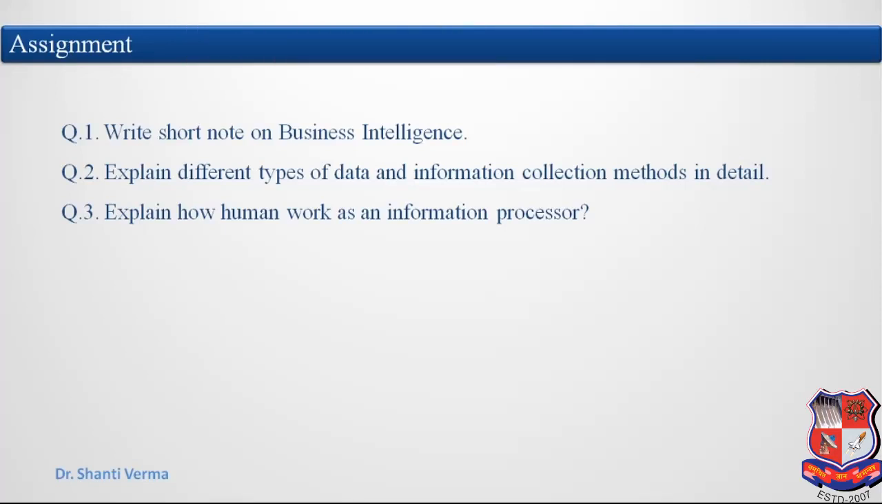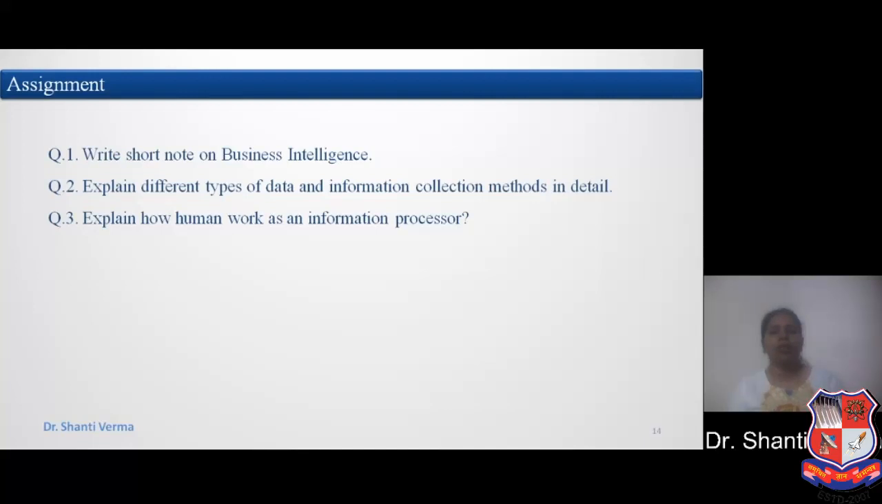In this lecture we have discussed the different methods of data and information collection, human as an information processor, and some basic idea of business intelligence. On the basis of this topic, I give you 3 questions as an assignment. Write a short note on business intelligence. Explain different types of data and information collection methods in detail. Explain how human works as an information processor.